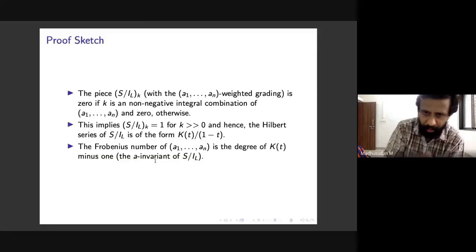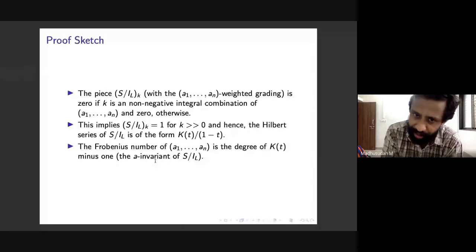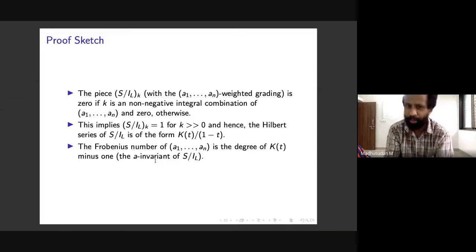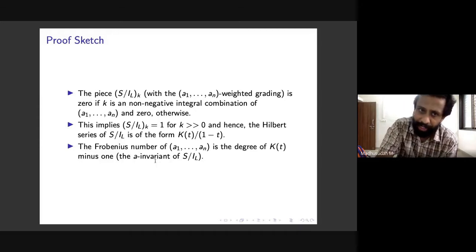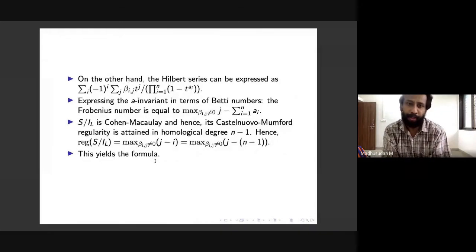Now once you know this, in terms of the Hilbert series, you can interpret the Frobenius number, and it is essentially by definition the degree of this numerator K of T of the Hilbert series minus 1. So this is what is usually called the A invariant of S mod IL. So you start with this, that the Frobenius number is the A invariant of S mod IL. And then you do some fairly standard things.